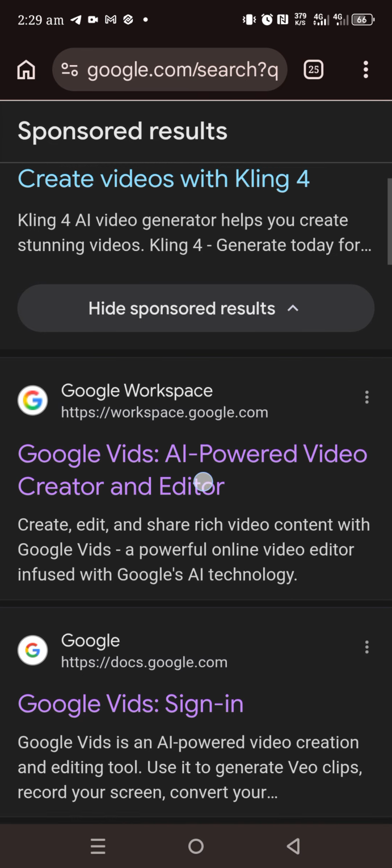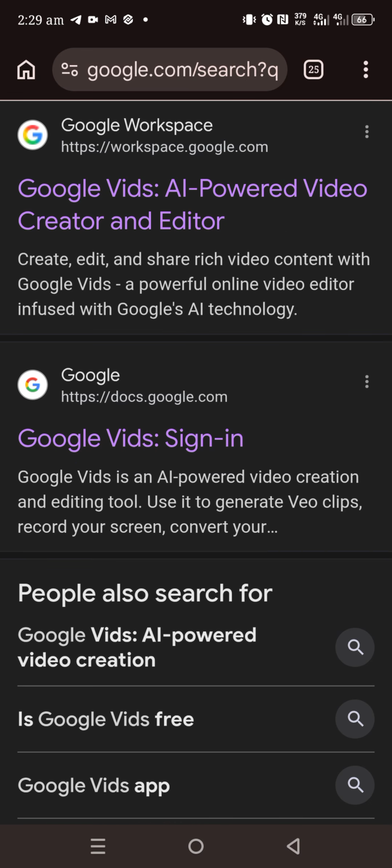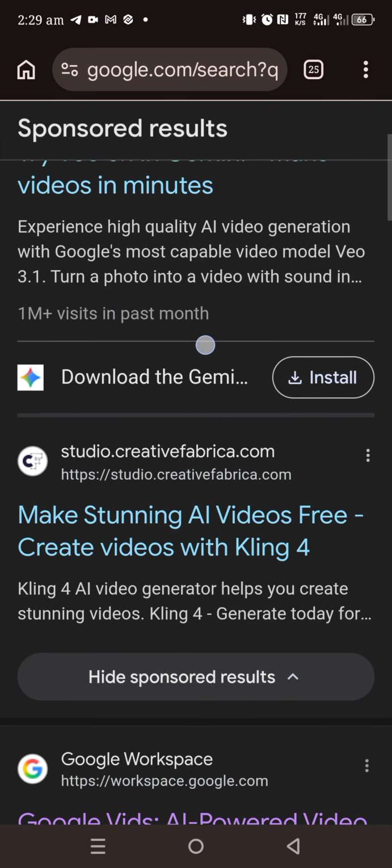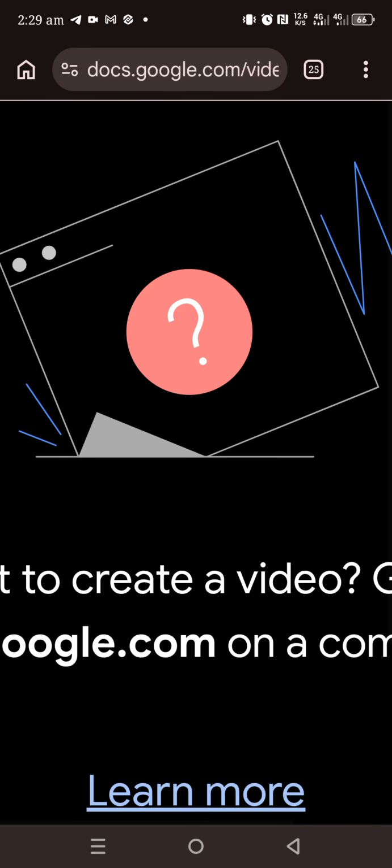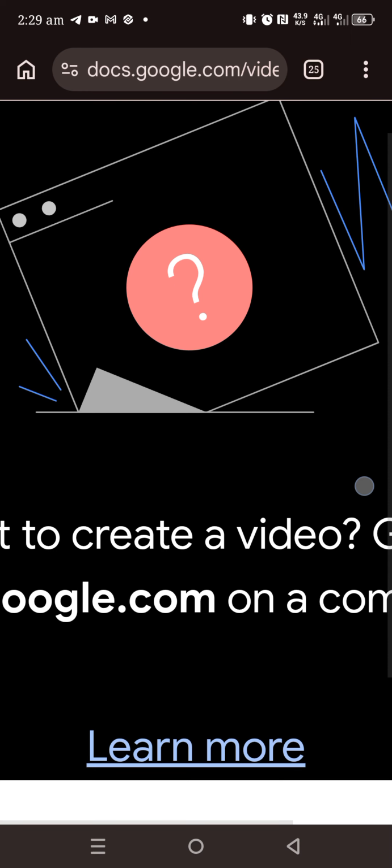Even if it shows like this, because this is what you're looking for, you just scroll over to this part where it writes Google Vid sign in. When you click on it, this is what we're going to get. You see, it's going to tell us we cannot make use of it, so we are unable to use the site because we are not on the computer site.